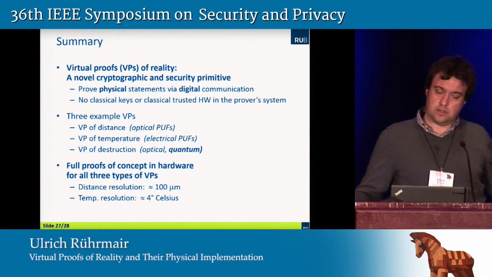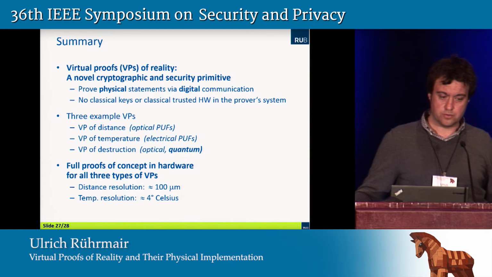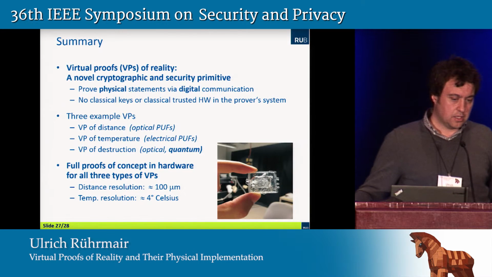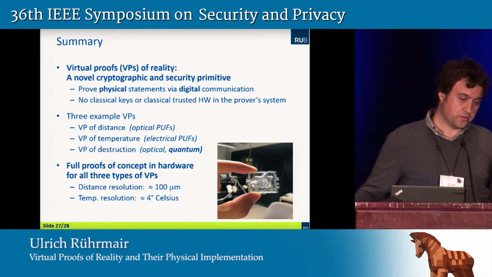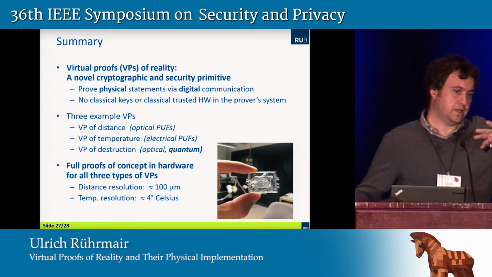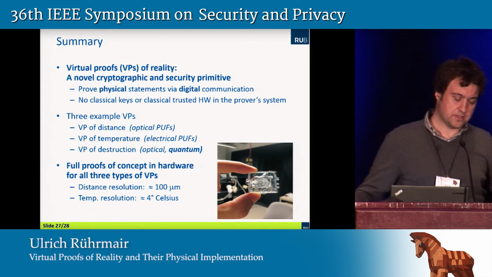And I'm also proud to announce that there are full proofs of concept in hardware for all of these 3 types of virtual proofs in the paper. So here's an image of that virtual proof of temperature where we used a dedicated oven and an FPGA, etc. And here's an image of that object which we used in our virtual proof of destruction. When you look at that object very closely, you might be able to spot that there are 2 different kinds of materials being used, an inner material and an outer material. And this is, of course, the inner PUF and the outer PUF encapsulating it. So there's a real full proof of concept in the paper.